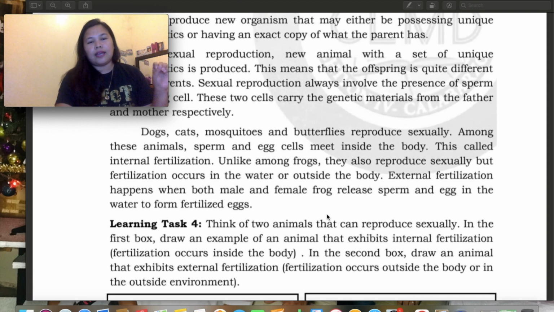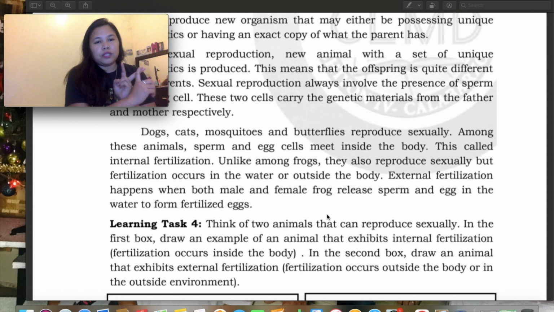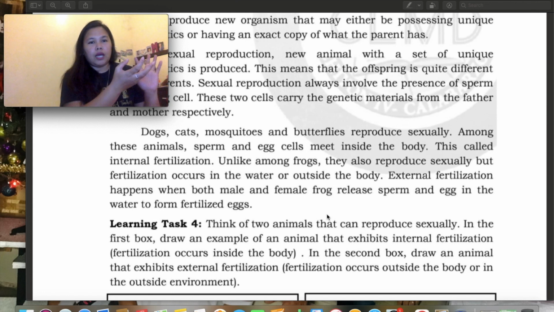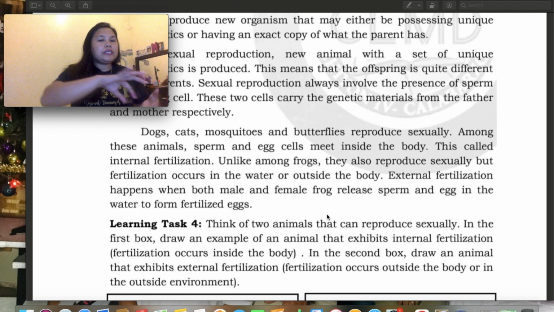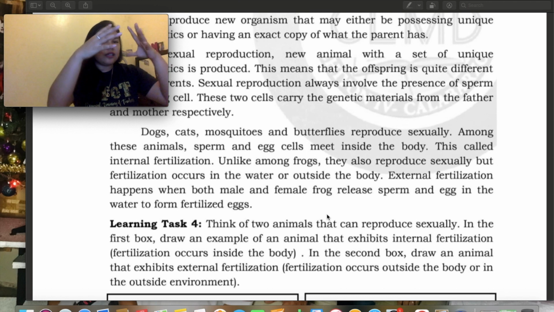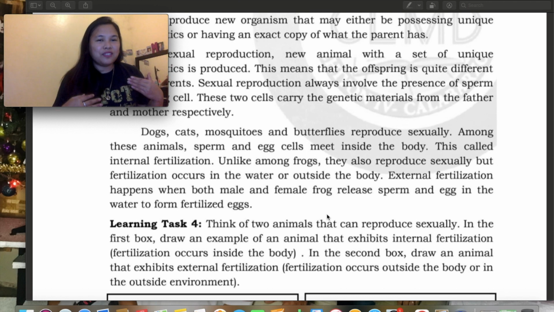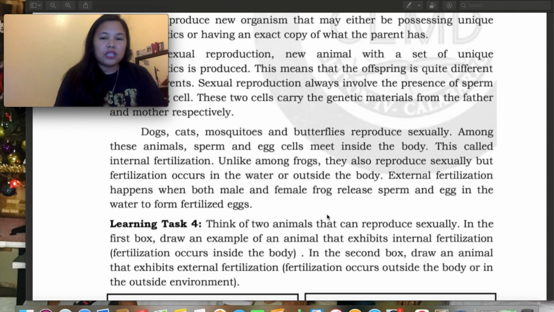Kasi there are two types of fertilization. Internal, when we say internal, nasa loob siya. Then, pangalawa is external fertilization, nasa labas siya. For example, sa frogs and mosquitoes. Pagkatapos ilabas ng female mosquitoes and frog, doon na sila magmi-meet ng sperm, at nagpa-process na din yung external fertilization. So here, among frogs, they reproduce sexually, but fertilization occurs in the water or outside the body.